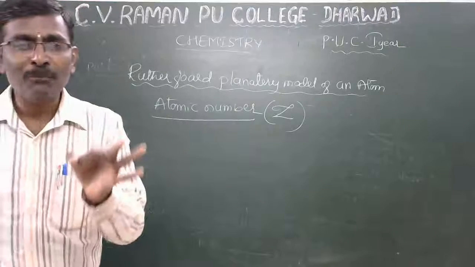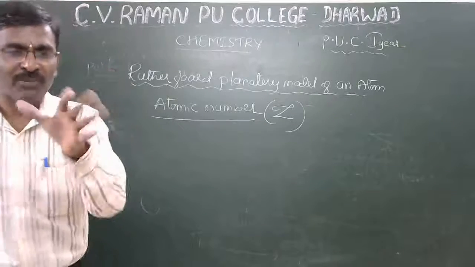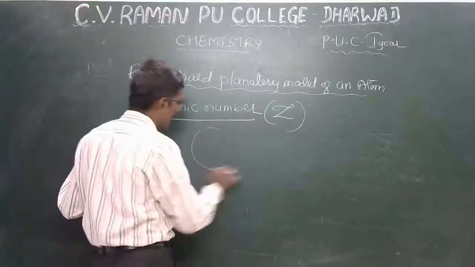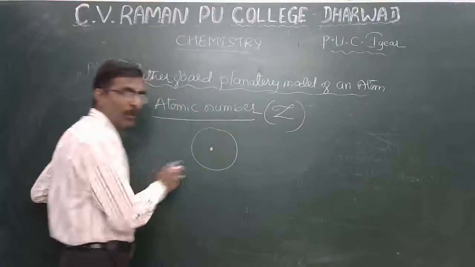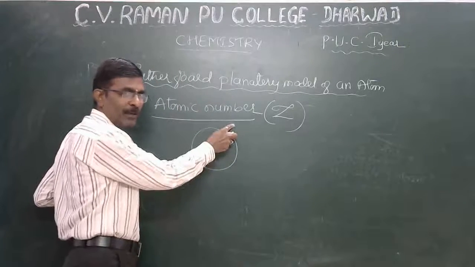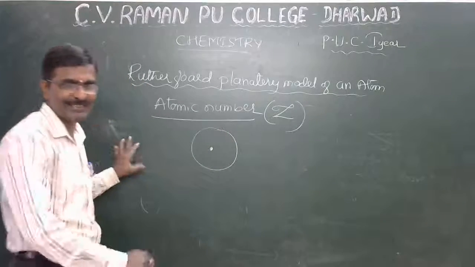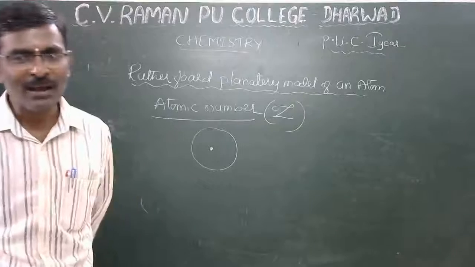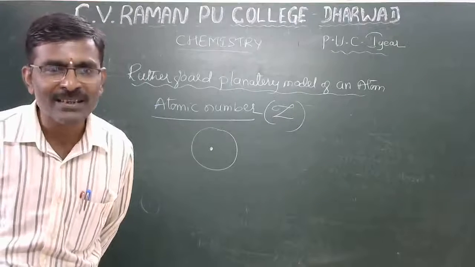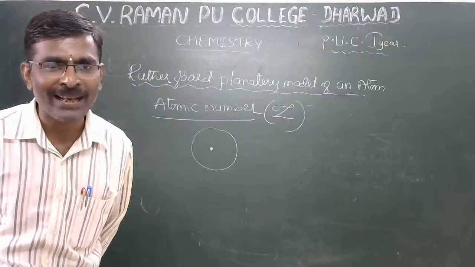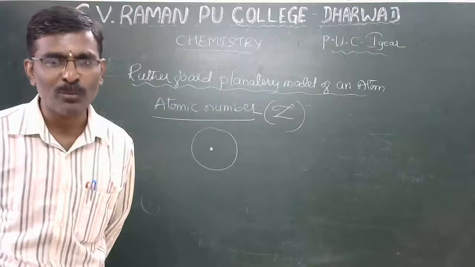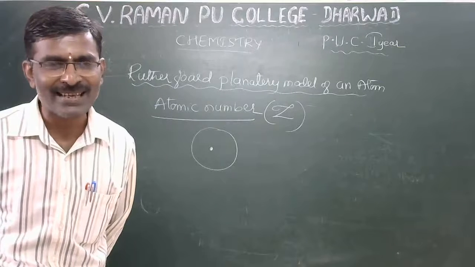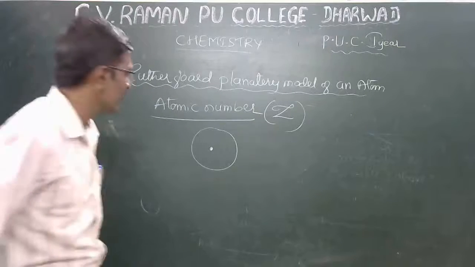The number of protons, which is equal to the number of electrons, is called the atomic number. It is assigned by Z.